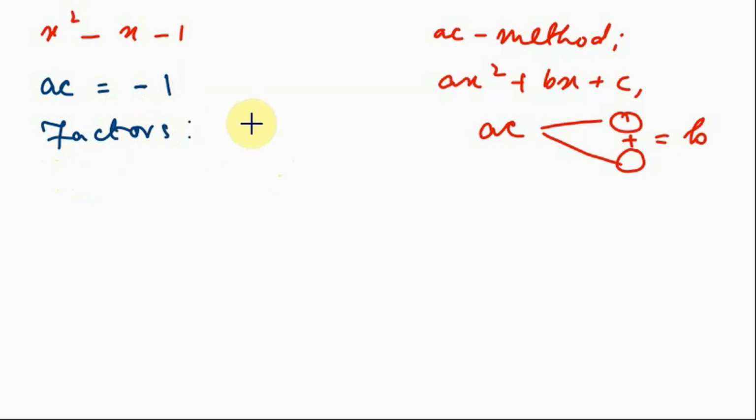And the factors of minus 1, plus minus or minus plus, but the factors of 1 are only possible, that is 1 and 1, if we are looking for whole numbers, that is the natural numbers or the integers. So if we are looking for those, the only possible factor